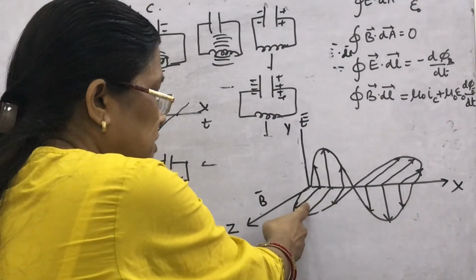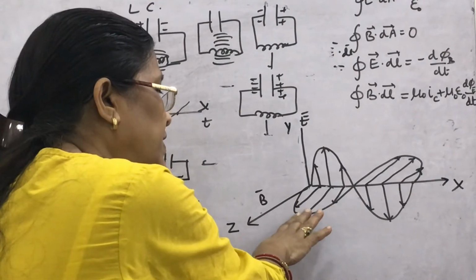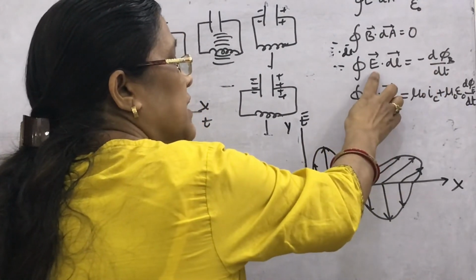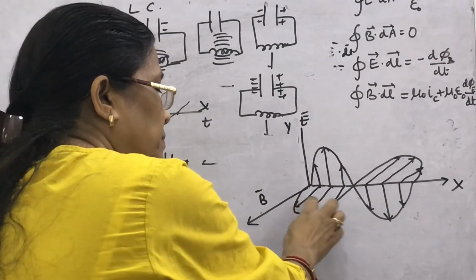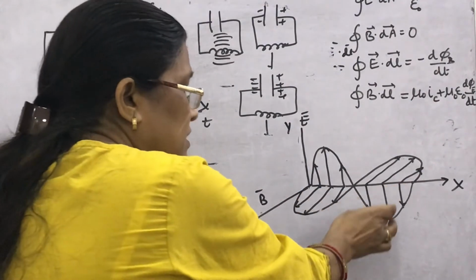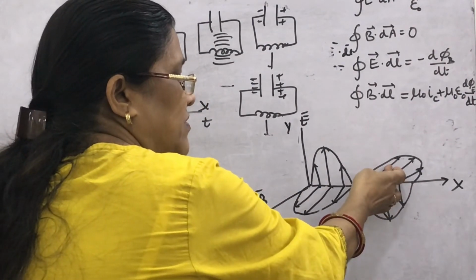So it has produced this magnetic field. This changing magnetic field will produce an electric field, and as per Lenz's rule, this electric field will be opposite to the initial one. Now this electric field will produce the magnetic field. So this is the magnetic field.